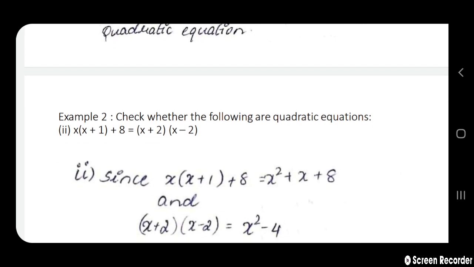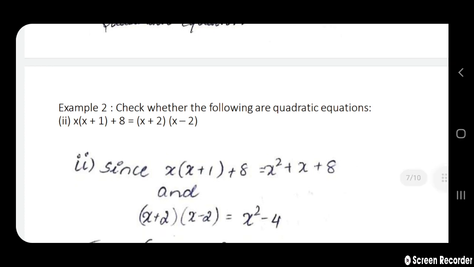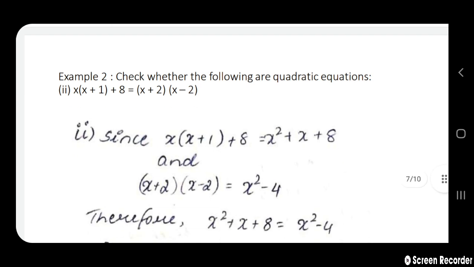x into (x plus 1) plus 8 equals (x plus 2) into (x minus 2). x into (x plus 1) plus 8 can be simplified as x square plus x plus 8. And (x plus 2) into (x minus 2) can be written as x square minus 4. What is the identity used here? (a plus b) into (a minus b) is equal to a square minus b square.